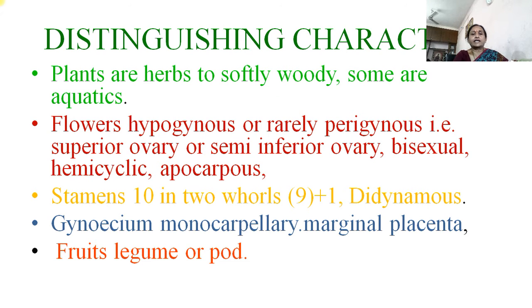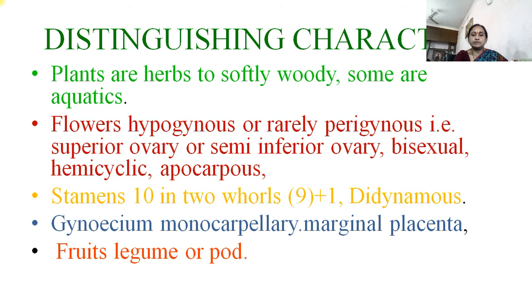The distinguishing characters of this family: the plants are herbs to soft woody. Some plants are aquatic also. Flowers of the plant are hypogynous. Hypogynous means having a superior ovary, or rarely perigynous, that is semi-inferior ovary. Bisexual, hemicyclic and apocarpous.